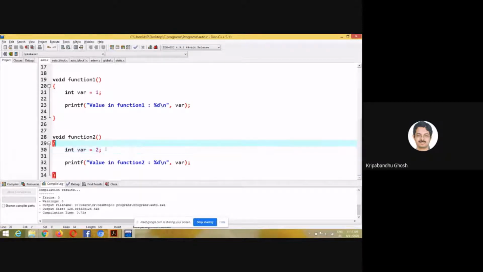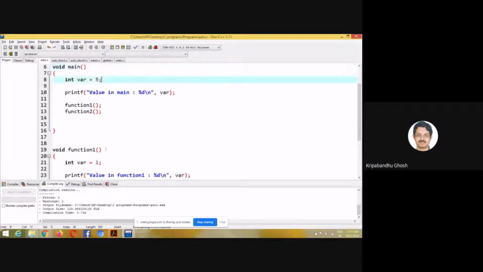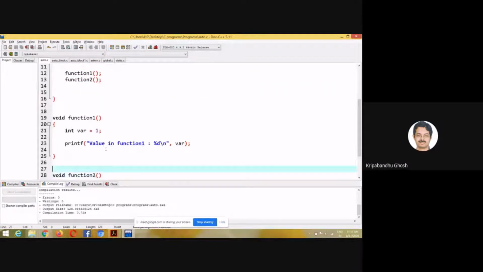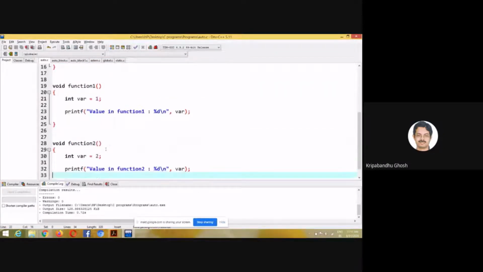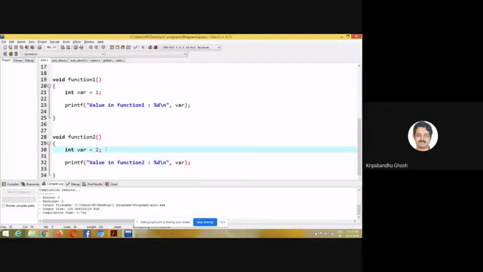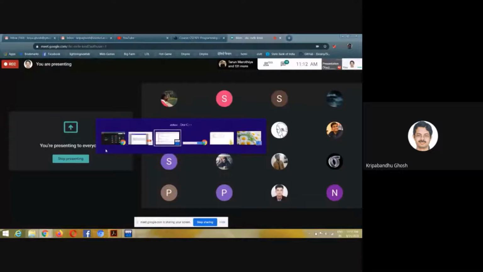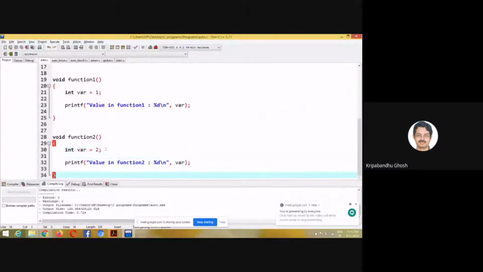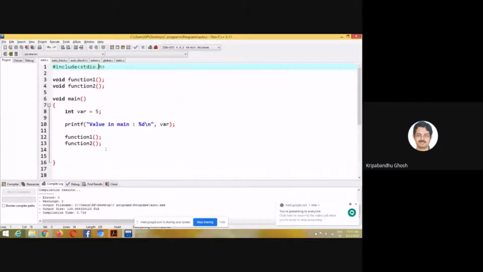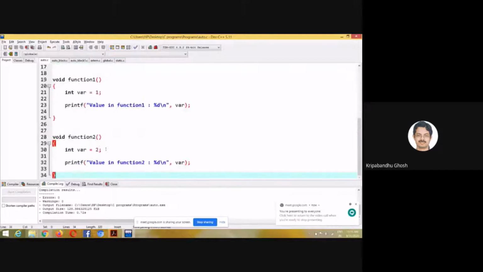So you see that the values of these three variables are different. It is 5 in main, 1 in function 1, and 2 in function 2, right?